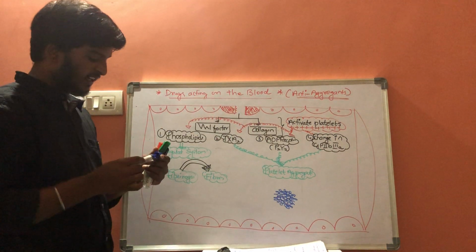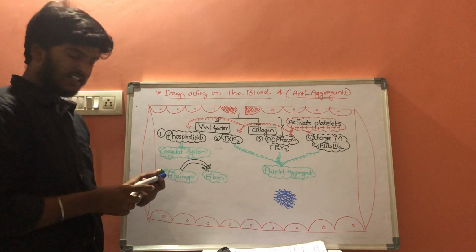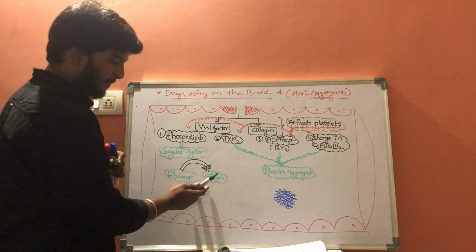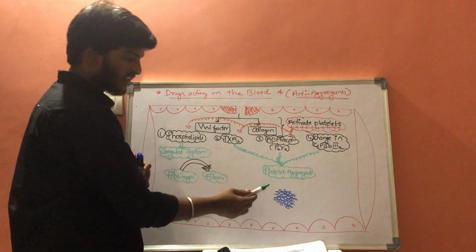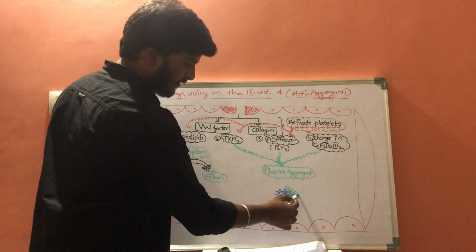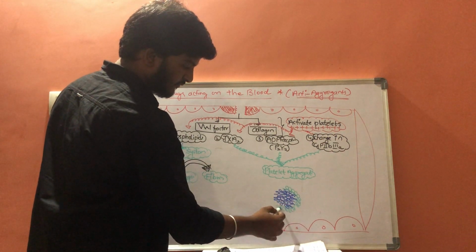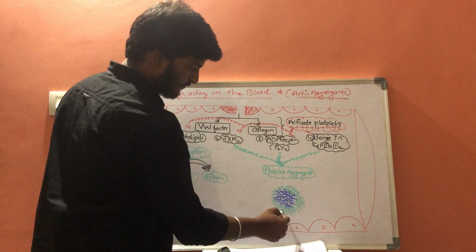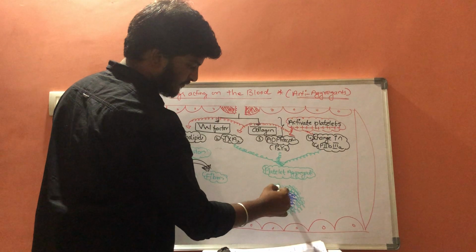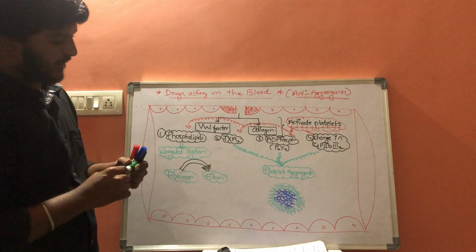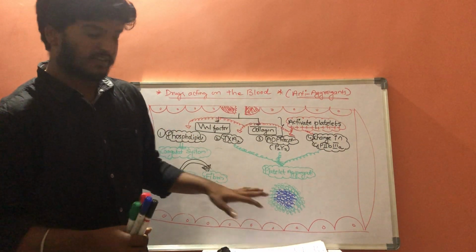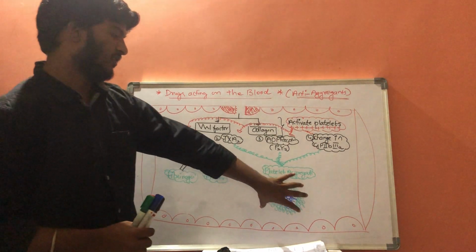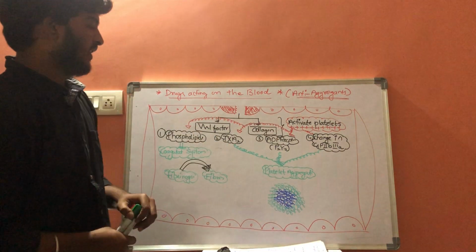Then the fibrin will form a mesh network like structure on these platelets. Now this is a complete permanent thrombus. It acts as a coagulant, so it stops the bleeding.